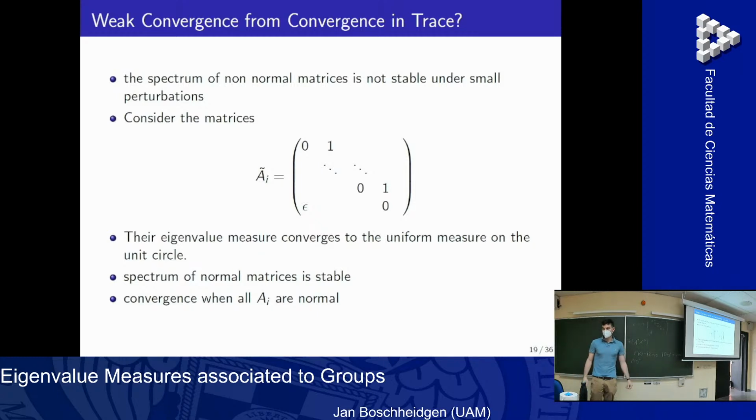And so when I have this homomorphism, where all the A_i are normal, then I'm good, I'm fine. Actually, you can show that if you have some limit matrix, and you have a series of matrices that converges in trace, you can always find a small perturbation. Like you can always find this other series of matrices that vanishes in the limit, that goes to 0, so that if you add it to our original series, then they still converge in trace, but then the eigenvalue measures also converge. So you can always fix it by summing small matrices to it.